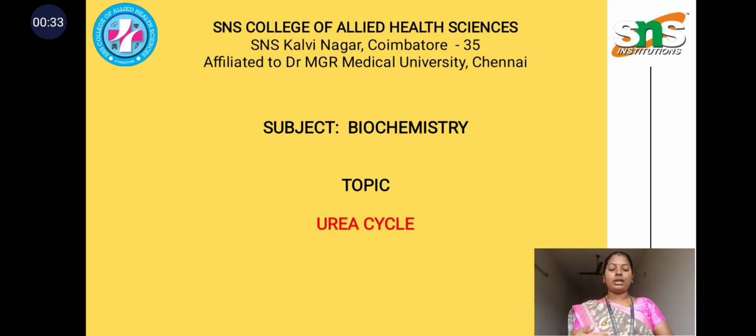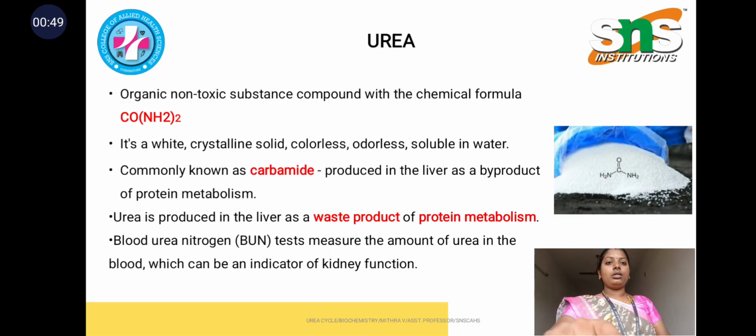By that time, that ammonia has to be excreted from our body, and it has to be converted into urea before excreting into the urine. So that is the urea cycle. Before entering into the urea cycle, we must know what is urea.